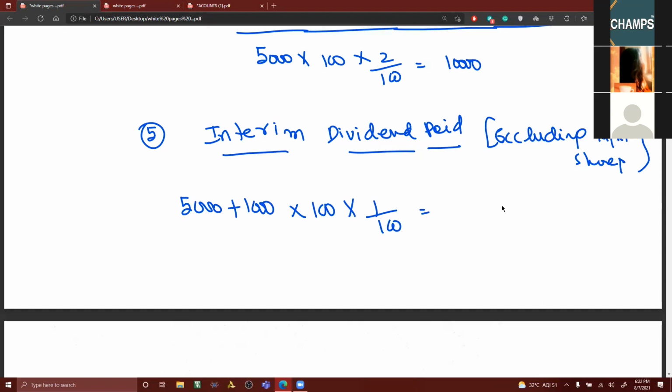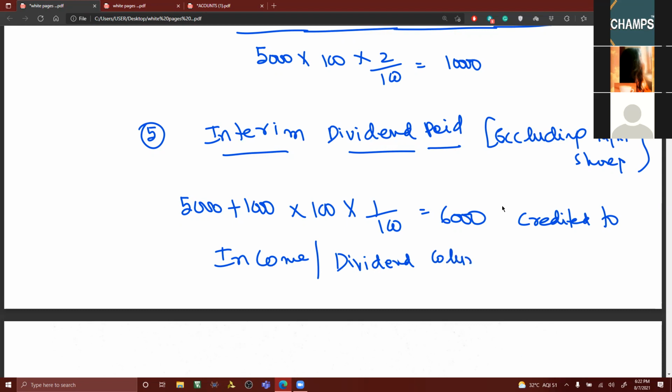What is the amount? 6,000. This 6,000 is credited to which column? Income column, or we can say the dividend column. This is only the additional point which we haven't done in the previous point. The next point.